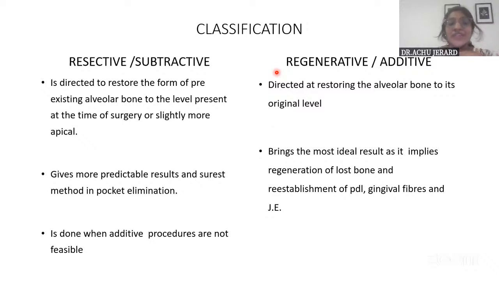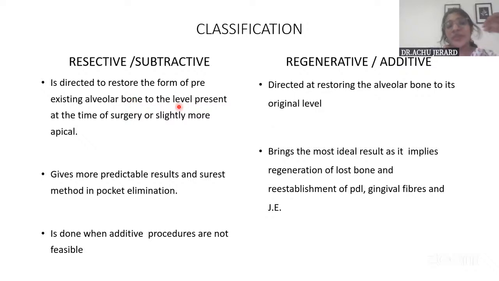So in resective or subtractive surgery, we are aiming at forming a normal physiologic contour for the bone. Indirectly, that will result in a better physiologic contour for the gingiva also, because gingiva always follows the contour of the bone. So that is what we aim at.